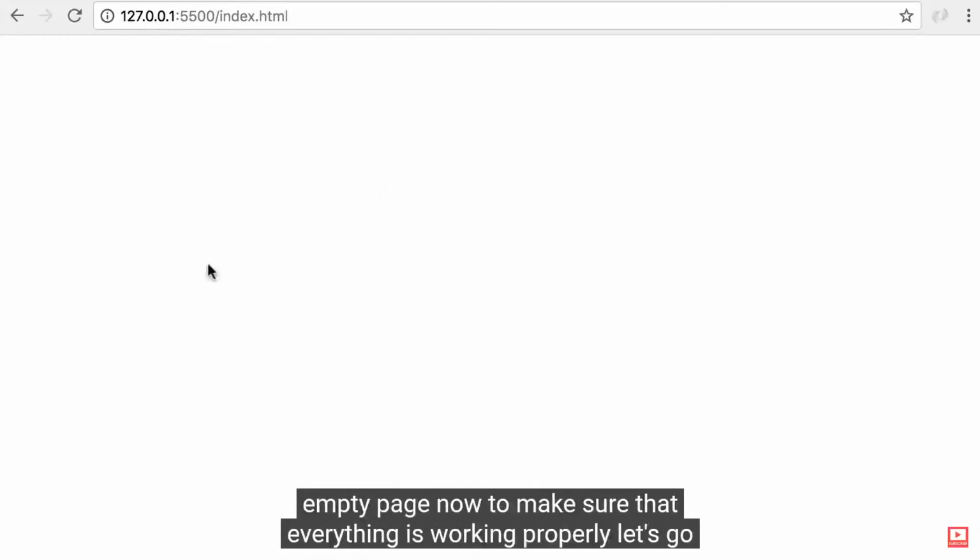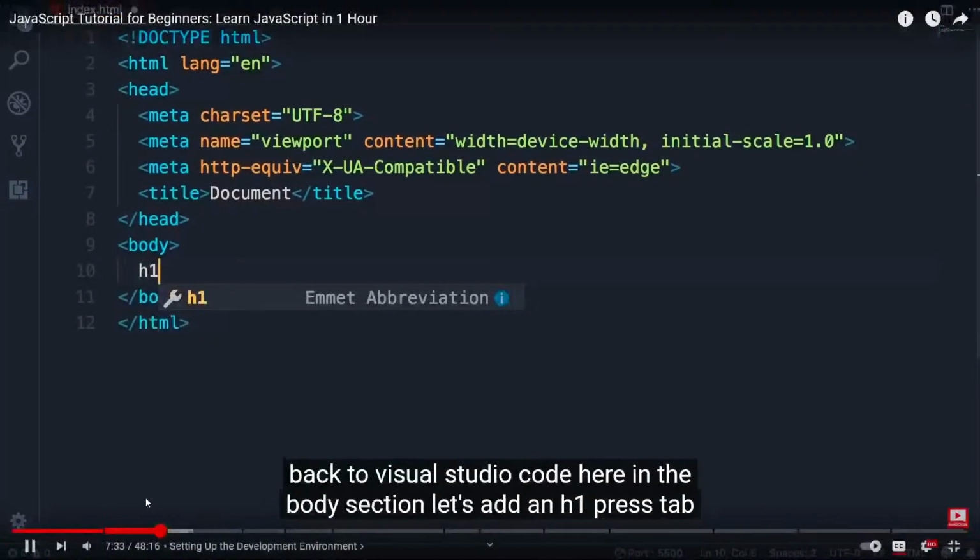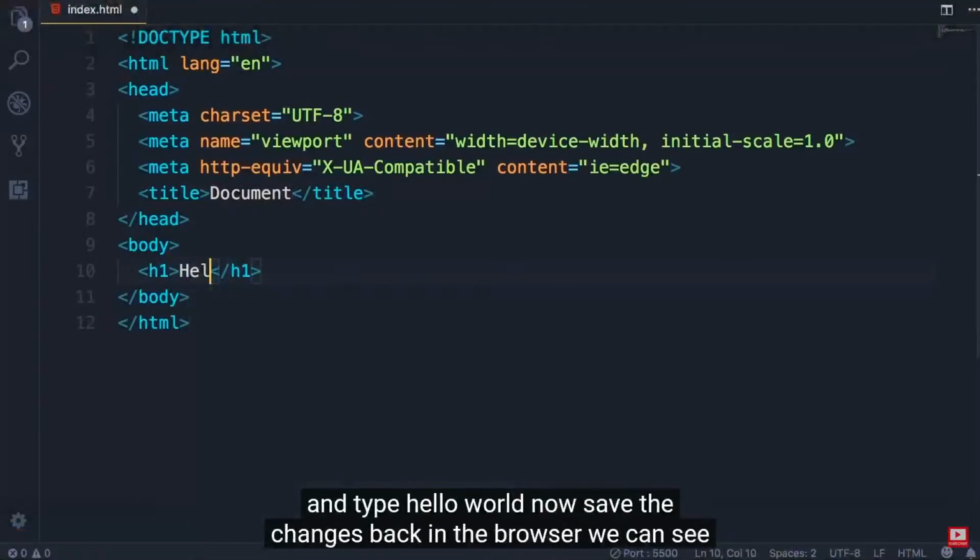Now, currently we have an empty page. Now, to make sure that everything is working properly, let's go back to Visual Studio Code. Here in the body section, let's add an H1, press Tab, and type Hello World.